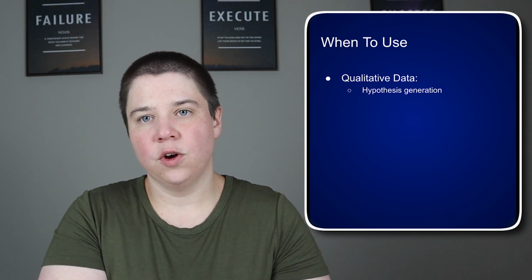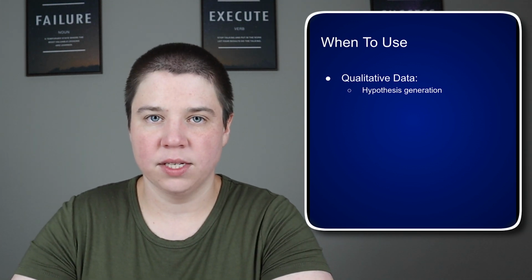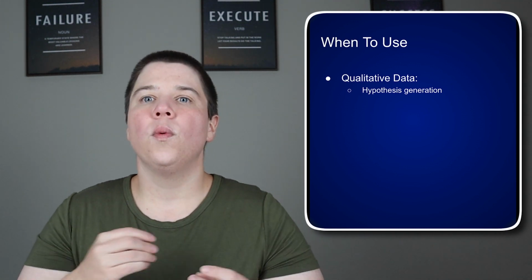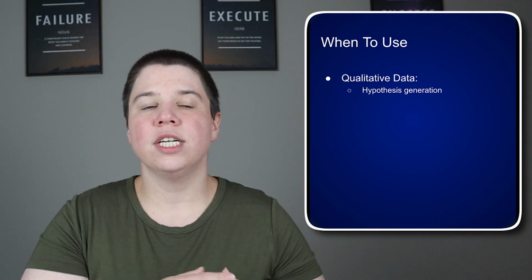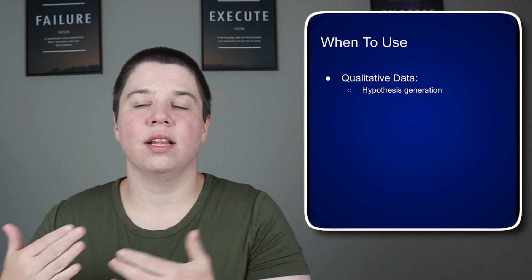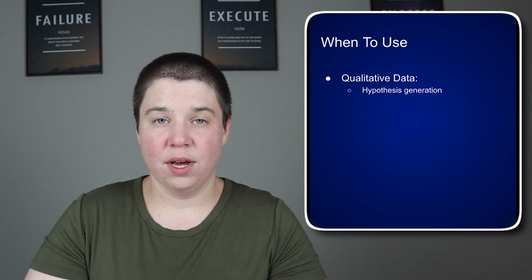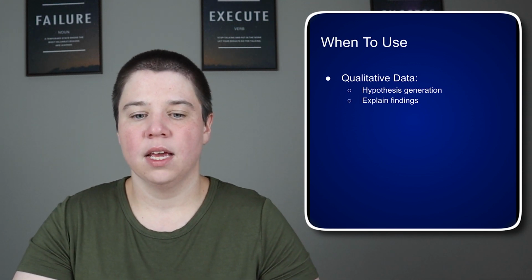So when we ask an open-ended question or we observe something that happens within a chemical reaction, we didn't have to predetermine how we get that observation to occur. We just observe that it occurs, and then we can have a hypothesis that allows us to test why that might be occurring, or even if it is occurring more in the general population.